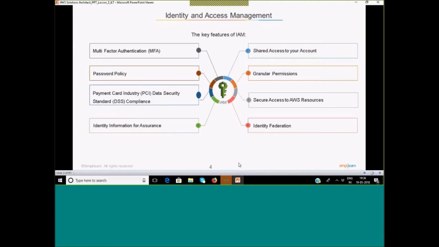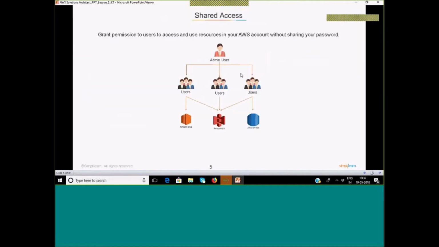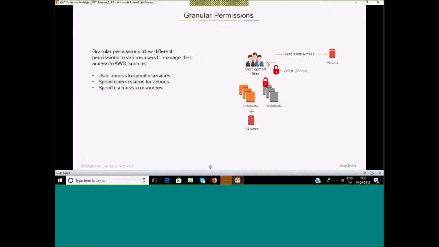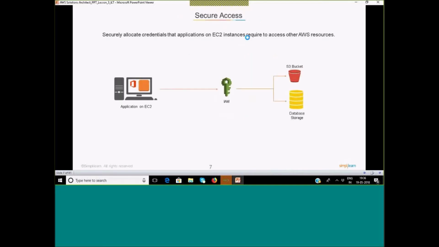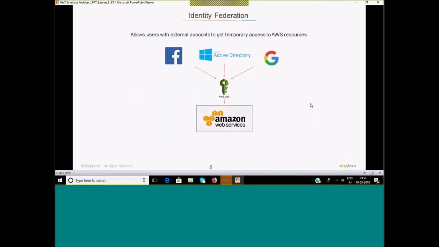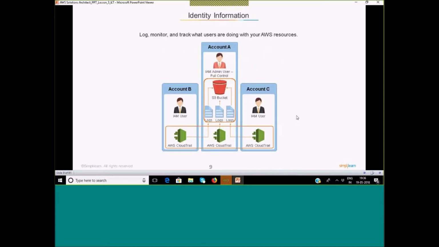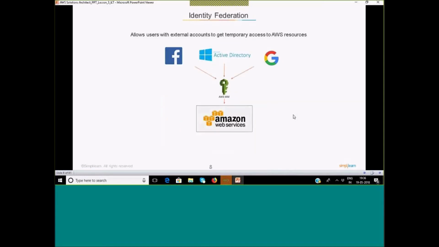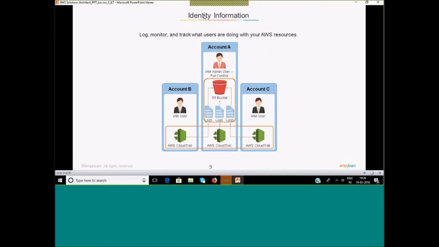just to recap what we discussed. Why create multiple IAM users, that we discussed. Instead of sharing a root account, we can have multiple IAM users. Then how can we give granular permission by choosing policies? Then how to get secure access to the services? Now we have to discuss identity federation. I had a small intro, and I gave high-level information about what is identity federation. Then about identity information, we can keep track of user activity by creating a log of that.